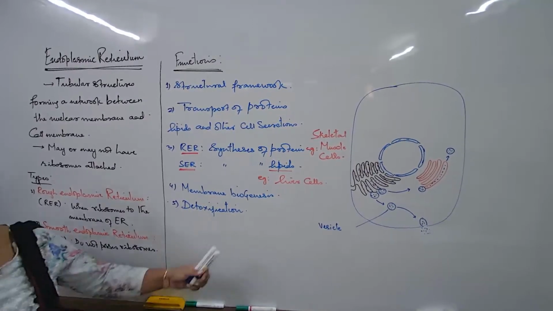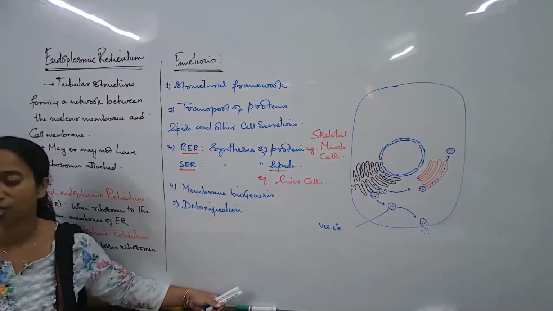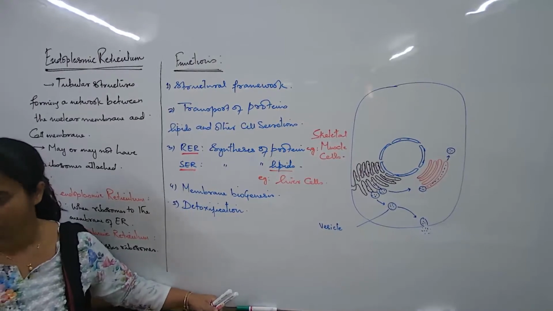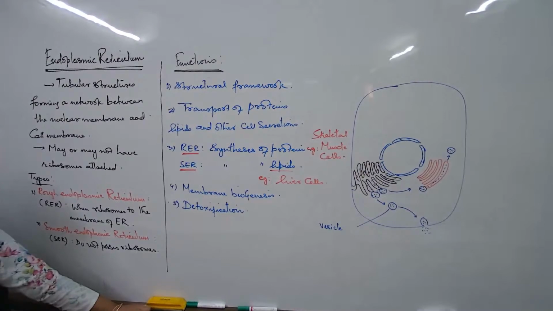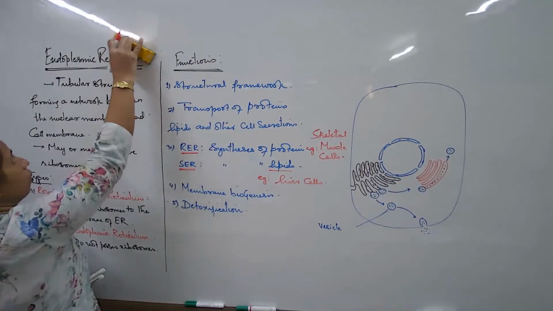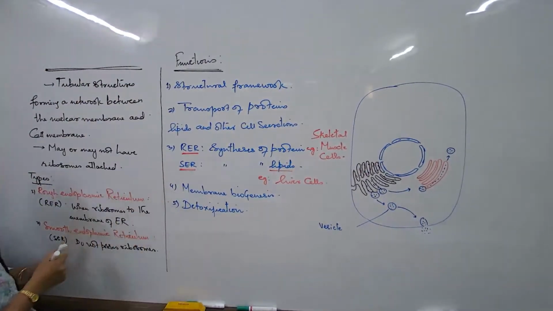So which cells are doing this function? The liver cells. And which type of ER is involved in this? The SER. And what is the function called? Detoxification function, which is majorly carried out in the liver cells. We are talking about the ER, and with relation to that, now let us talk about the Golgi. Quite similar. We talk about the Golgi complex now.